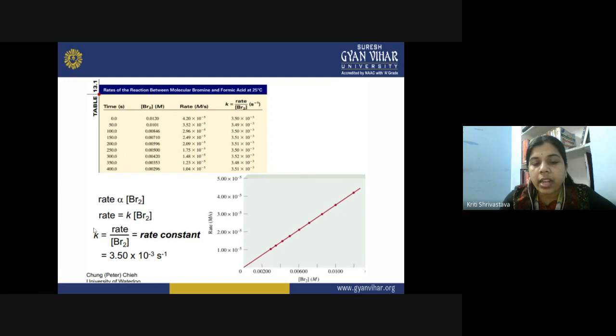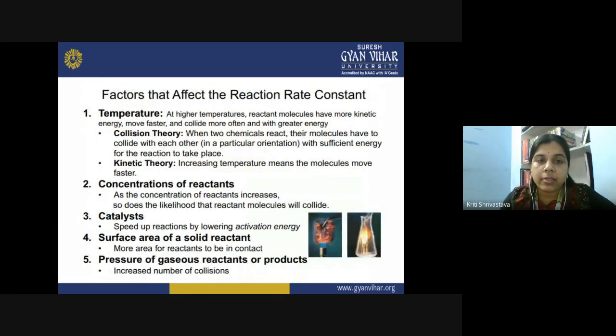So how would you calculate the rate constant? Take any of the rates here and take the Br2 concentration corresponding to it, and that is how we calculate the rate constant. So that would be a constant always. There is an alternative method to calculate the rate constant also. If you plot a graph between the rate of the reaction and the concentration of the reactant, you will get a straight line passing through the origin, and when you take the slope of this, you will get the rate constant. So that is an alternative graphical method.